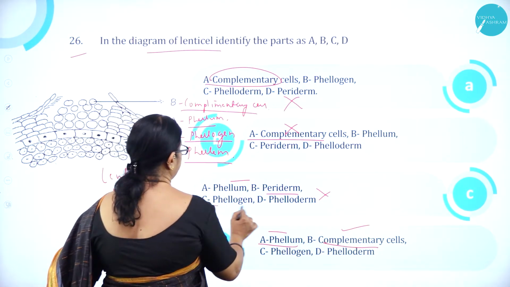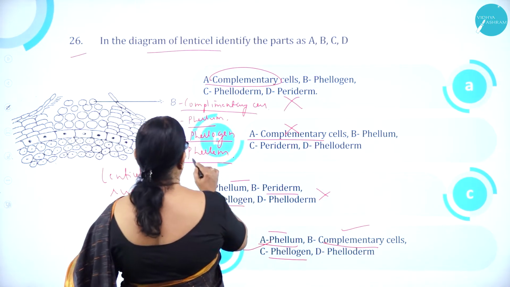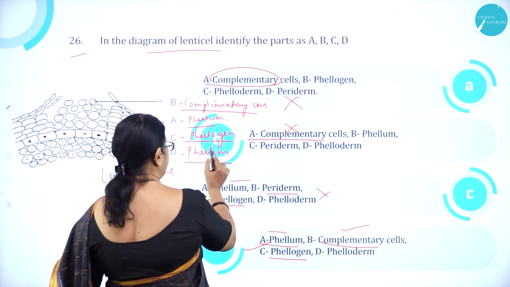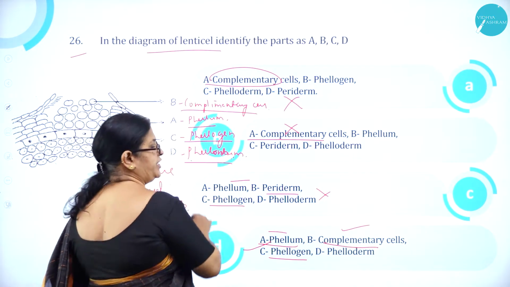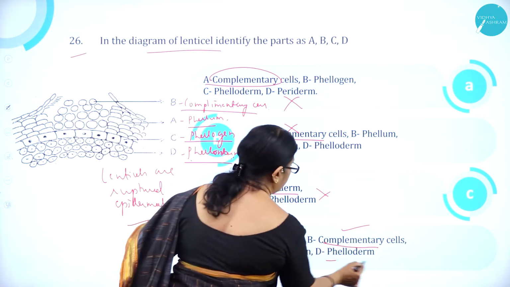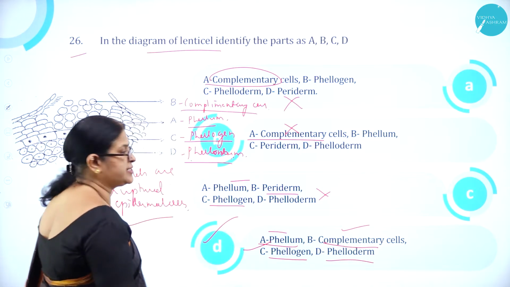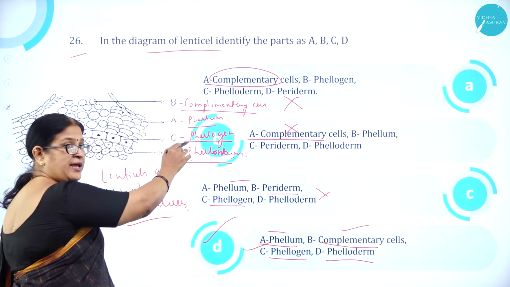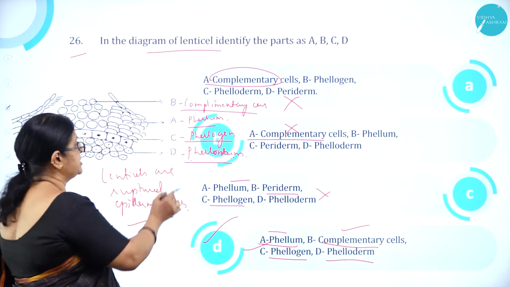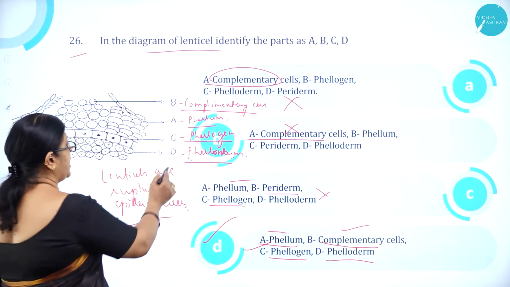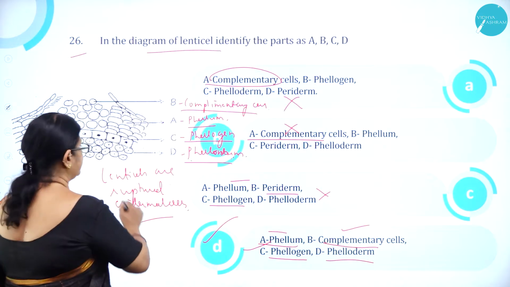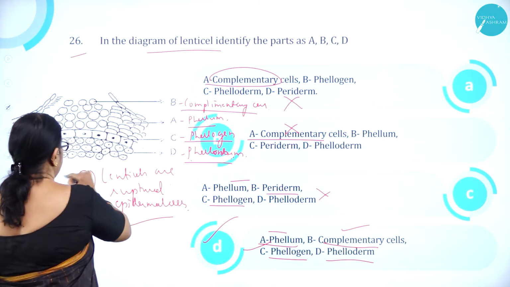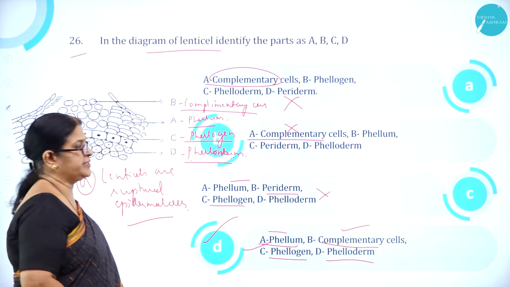C is phellogen. Here it is C is phellogen. D is phelloderm. So this option D is correct. A is phellem, B is complementary cells, C is phellogen, and D is phelloderm. So option D is correct.